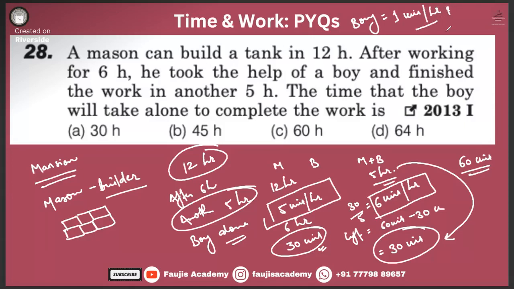6 minus 5 is 1, right? So how much time will that boy take to finish off the tank? How much time will it take? 60, sir. Yep, absolutely, 60 units. 1 unit per hour he does, 60 units has to be done. So obviously 60 hours will be taken, right? Yes. So over here, option C is your correct answer.